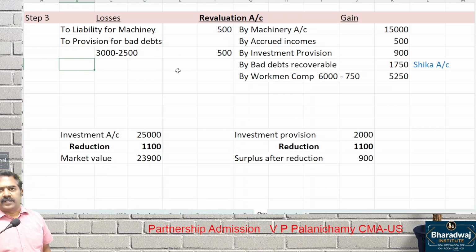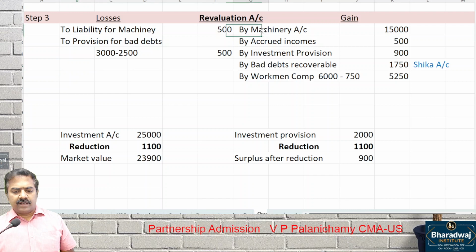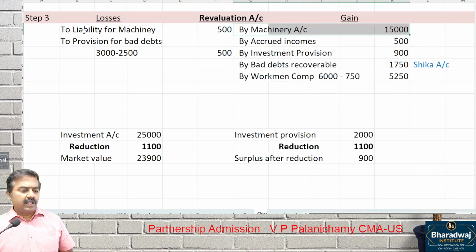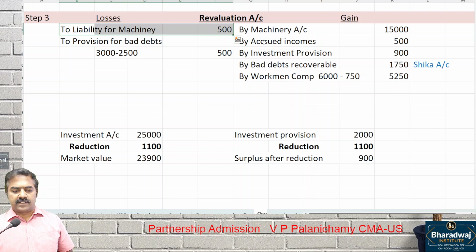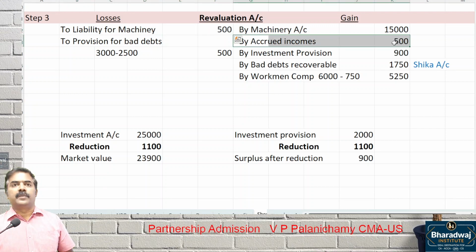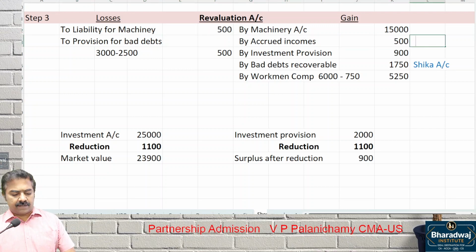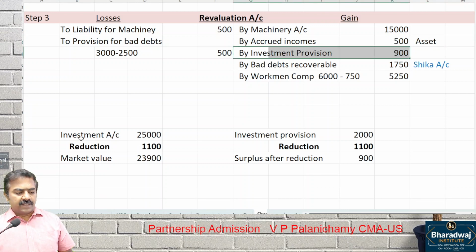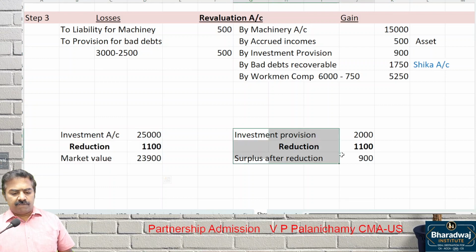Any other adjustment? Once again, machinery brought in books, liability for the machinery is a loss. Machine to be recorded in books is a gain. Liability for that machine is a loss. Accrued income not recorded, to be recorded now, is an asset. Bringing an asset into the balance sheet is a gain for us. Investment provision, after adjusting the loss, we have got a surplus.